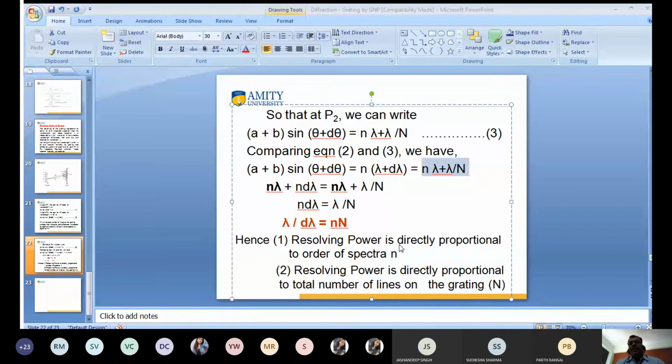So small n is the number of orders, and capital N is very large. Capital N means the total number of rulings on the grating, the number of slits. It will be 1,000, 10,000, 5,000, 2,000. Plus the order is 1, 2, 3, 4, 5. So capital N is very large.